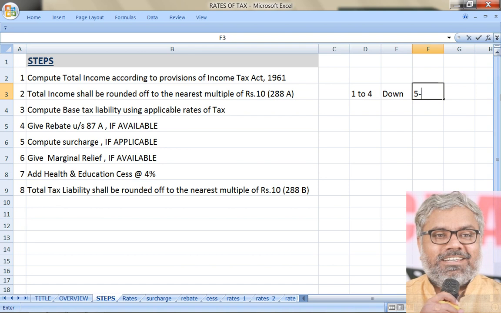If it is 5 to 9, then it should be rounded up. So this point has to be remembered also. What is this 1 to 4, 5 to 9? The last digit of the total income.